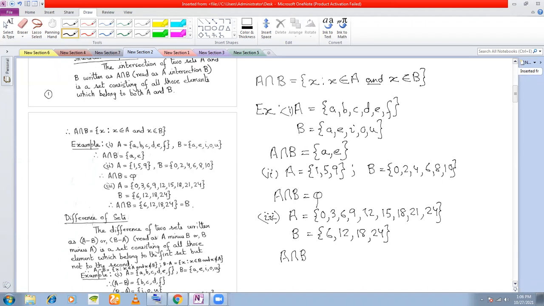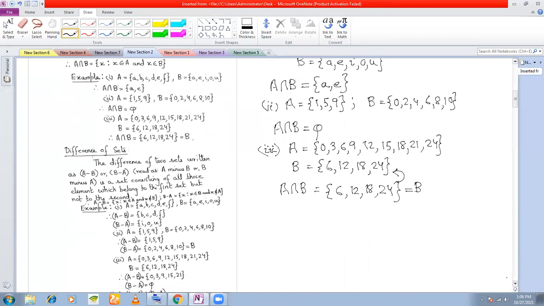Look for the common elements between A and B. What are the common elements? 6 is common, 12 is common, 18 is common, and 24 is common. And very interestingly, you see that A intersection B is nothing but the set B. See, these two sets are equal. Anyway, we'll not get into why they are equal, but this is something that you should know later on when you're doing sets. For the time being, just know how to write the intersection of sets.